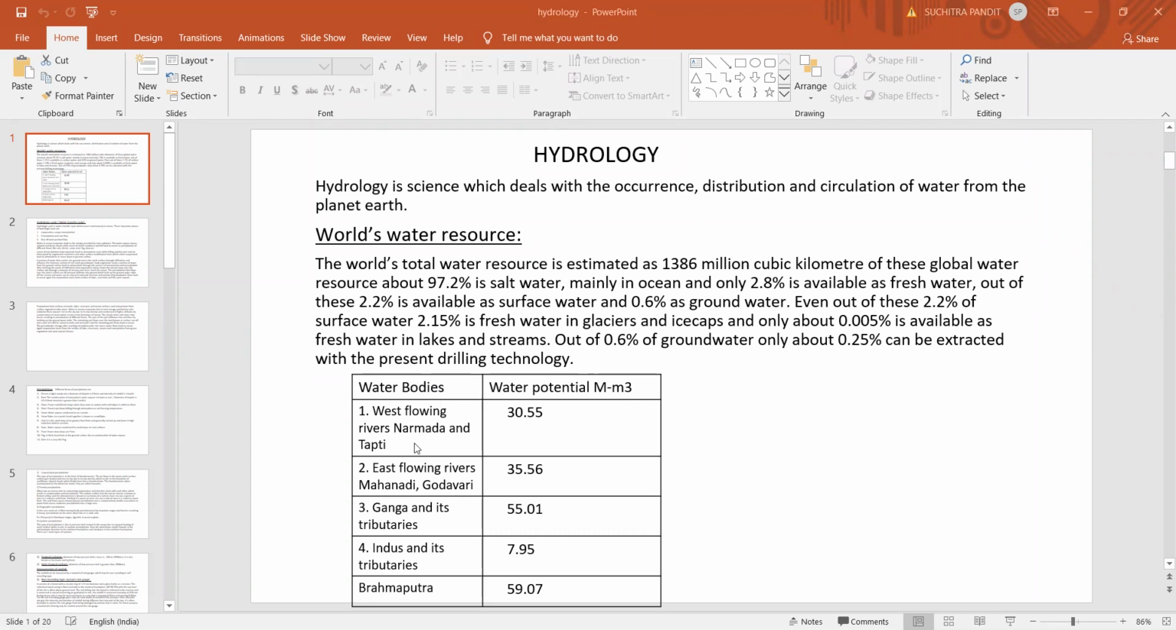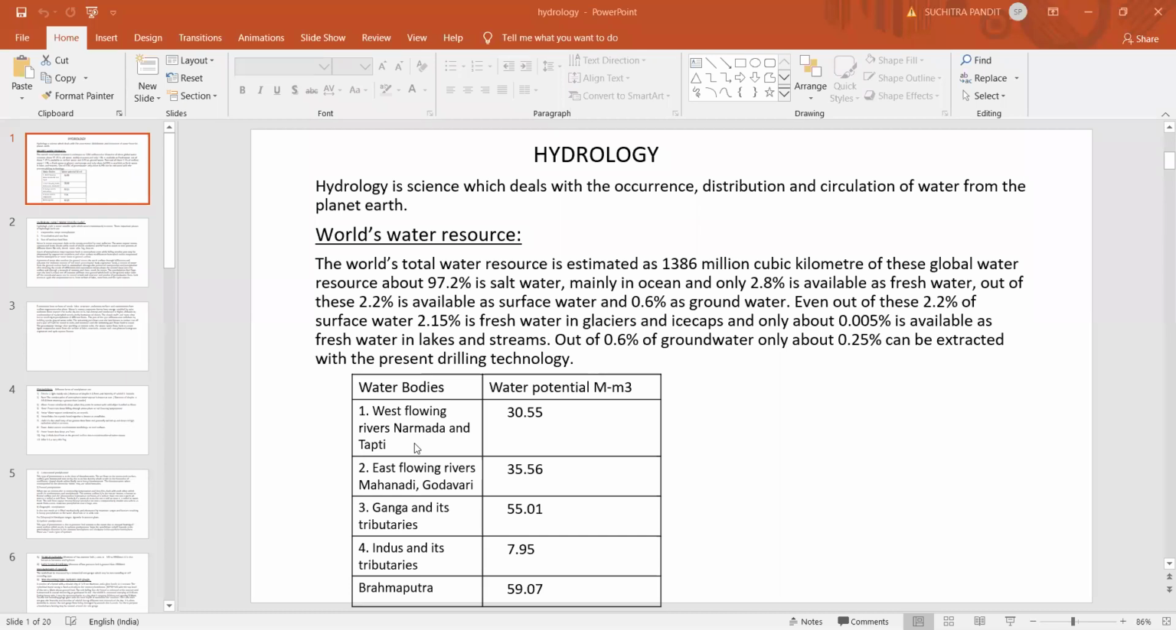In India, we have many major rivers flowing right from north to south. In northern India, we have rivers which are perennial. Perennial means you have sufficient flow throughout the year. In the southern parts of India, it is peninsular India.